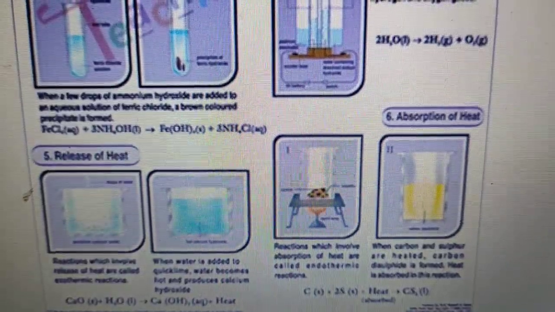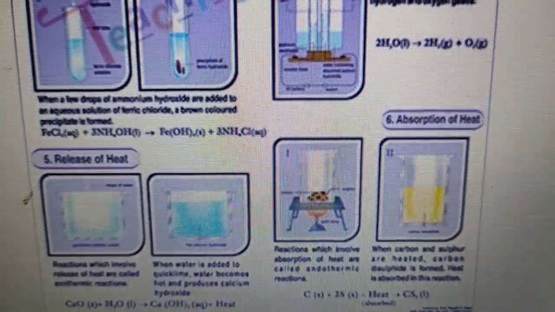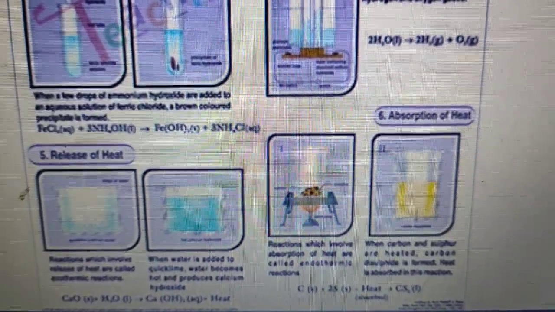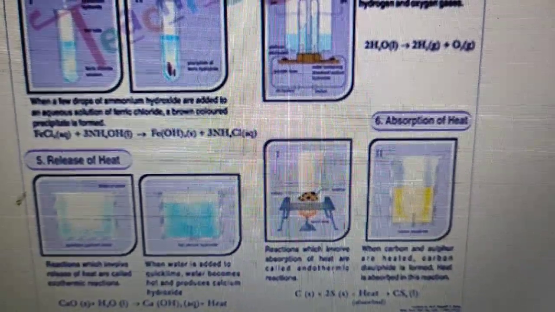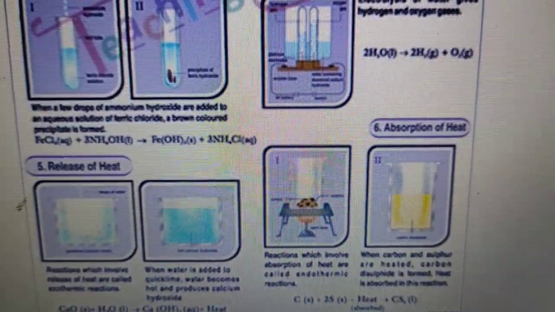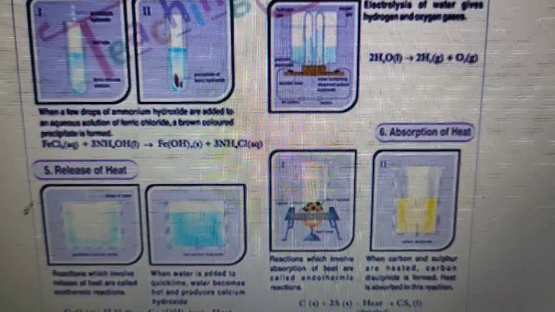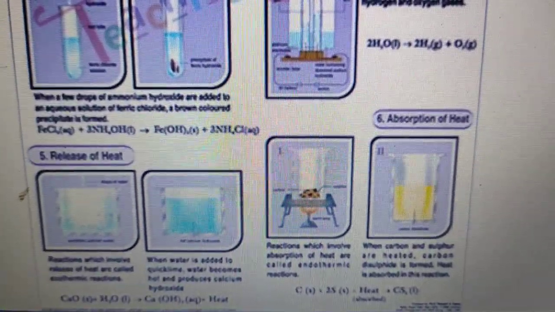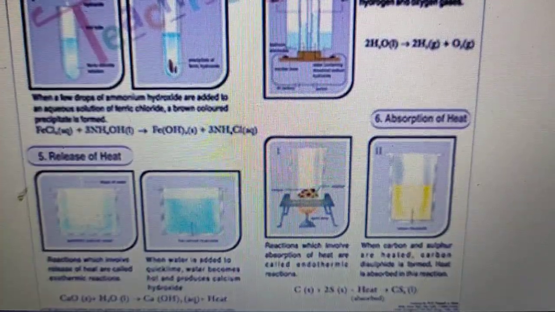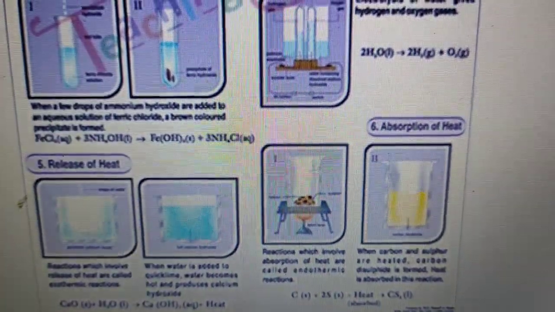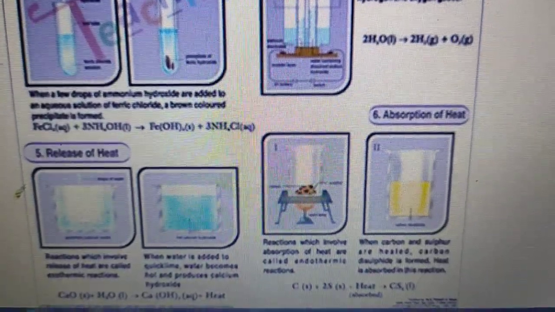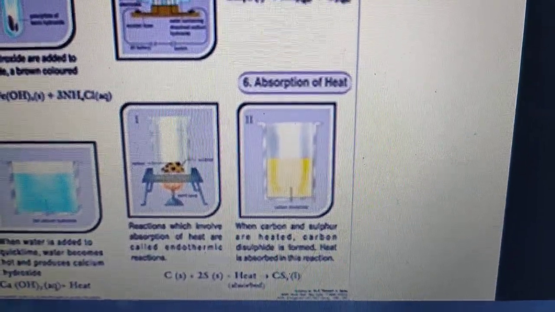Suppose I'm giving you an example, like when water is added to quicklime, water becomes hot and produces calcium hydroxide. Okay, and what is the common name of calcium hydroxide? Slaked lime. You should remember this one. The question may come in your exam. So CaO plus H2O gives Ca(OH)2, that is calcium hydroxide, and in this reaction heat is released. So this is the example of exothermic reaction.